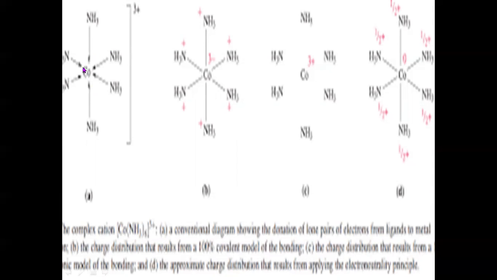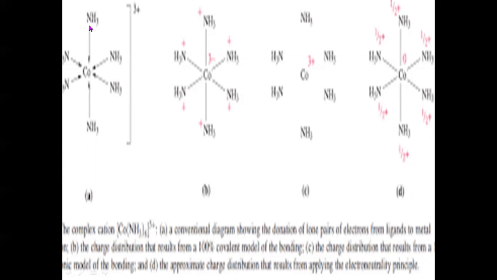In Werner's theory, the dative bonds were written with thick lines, and ionizable bonds were represented by dotted lines. Whereas in Sidgwick's theory, we do not represent those ions which are ionizable here, but in a square bracket only the central metal ion and ligands are kept, and they are joined by arrows. Why arrows instead of thick lines?